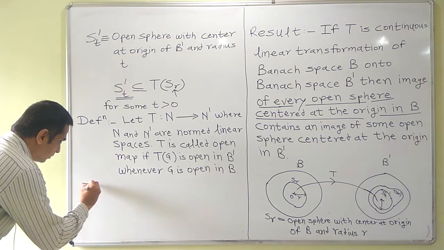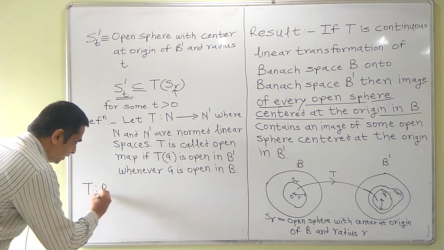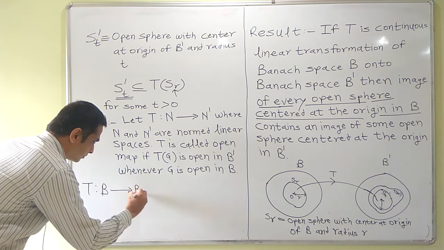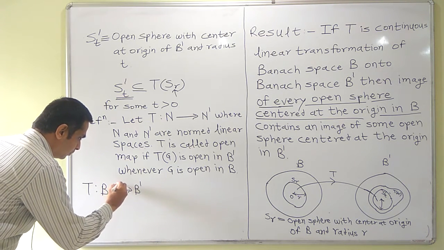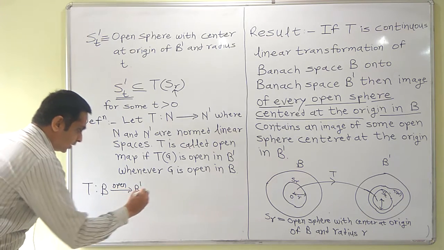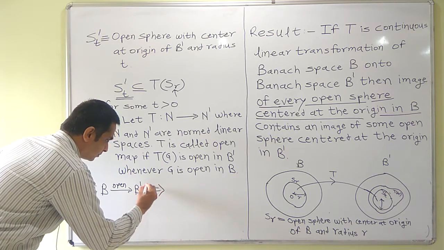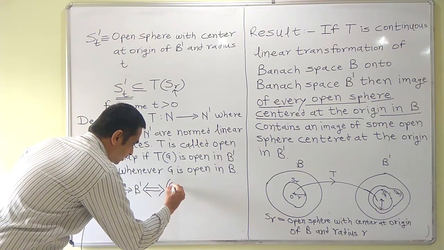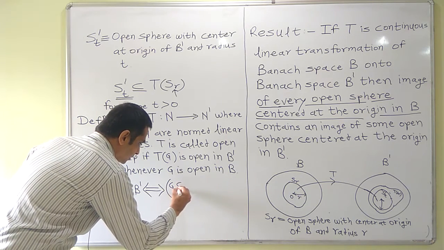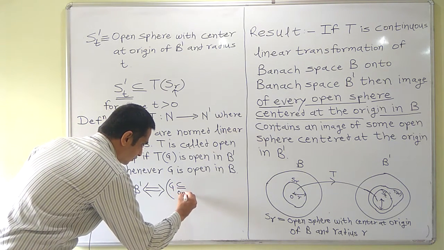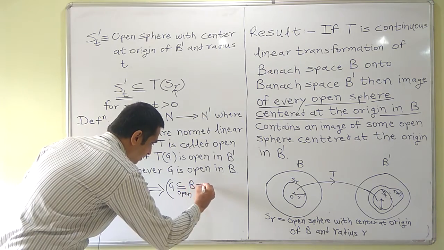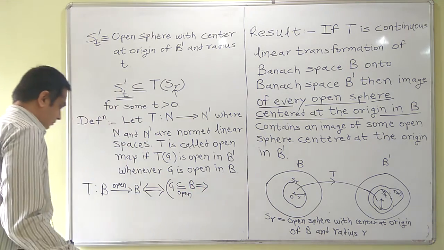So T from N to N dash is open if and only if G is open in N implies its image TG is open in N dash.